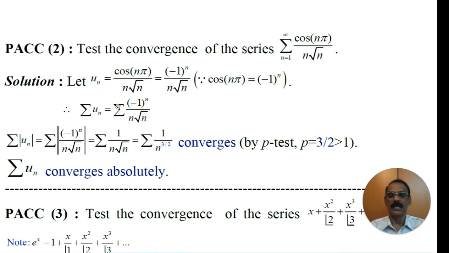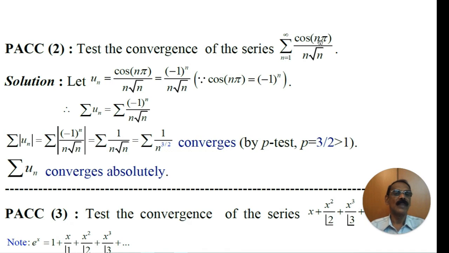Therefore, series un is series (-1)^n divided by n into root n. That is, the given series is reduced to (-1)^n by n into root n, and hence this series is an alternating series. Look at the given series. You cannot say it's an alternating series because we are not given a plus or minus symbol here.